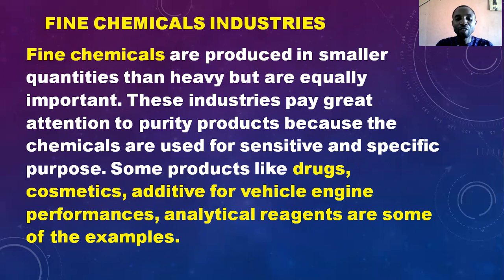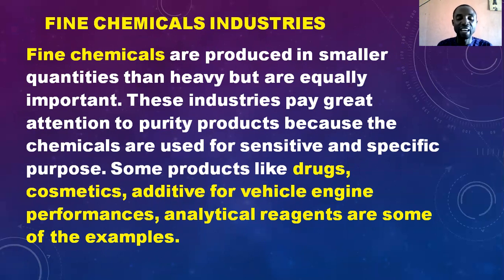These industries pay great attention to the purity of their products, because the chemicals are used for sensitive and specific purposes. Some of the products they produce are drugs, cosmetics, additives for vehicle engine performance, analytical reagents, and some other examples.